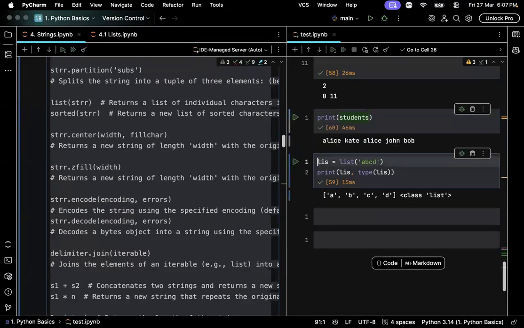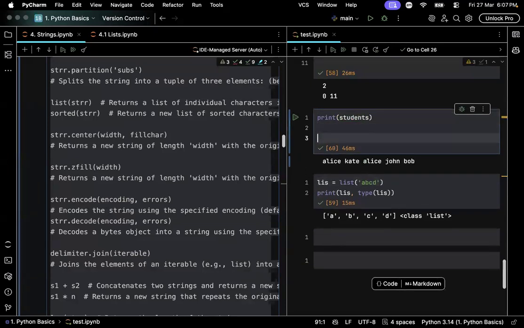Let's say a junior dev accidentally recorded the names of students as a single string instead of names separated by commas or a list. You have a string containing all usernames, separated by a single space, and you want to convert it into a list of strings. This is a real world situation, right?